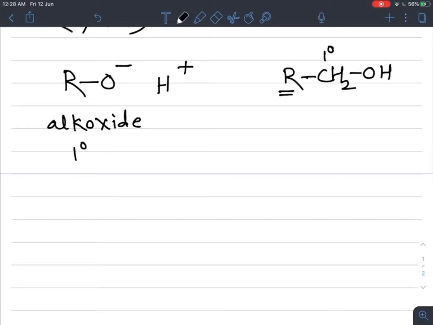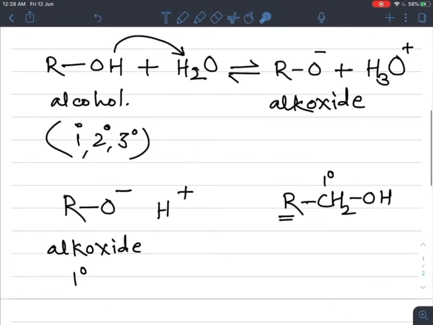Now, what happens in case of primary alcohol, this oxygen has negative charge, because this OH bond breaks heterolytically and these two bonded electrons go towards this oxygen, because oxygen is highly electronegative and it forms the negative charge on it. Now, this alkyl group shows the positive inductive effect, that is electron donating effect.